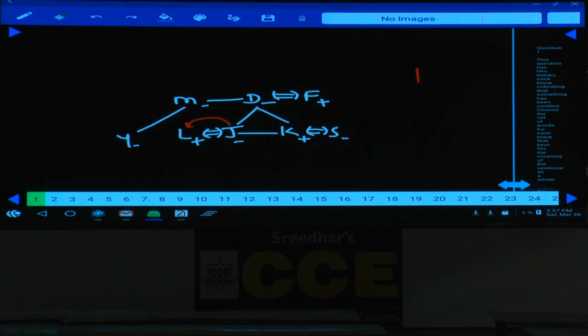Question 94. How is Y related to D? D's sister is M. Sister's daughter means sibling's daughter. Sibling's daughter is niece. Niece, that is given in choice 5.